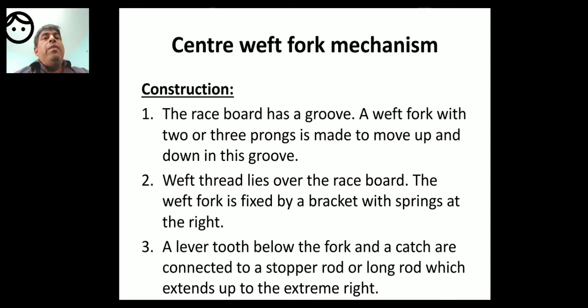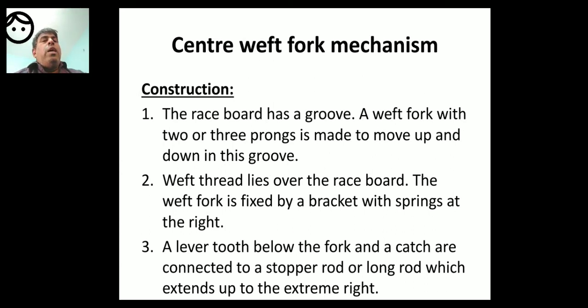So you have seen bracket and springs. F and G are springs, you may remember. So with spring at the right. The weft fork is fixed by a bracket with springs at the right.